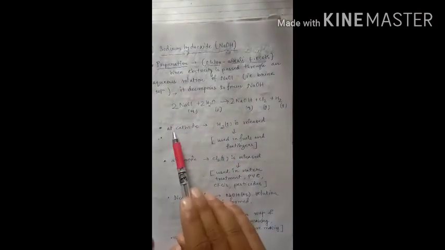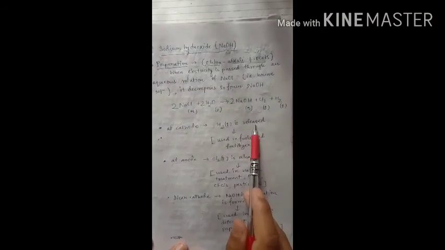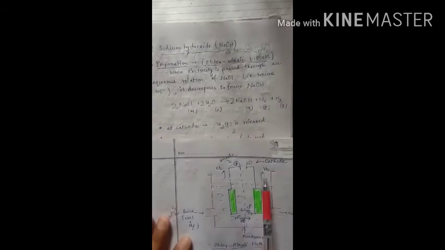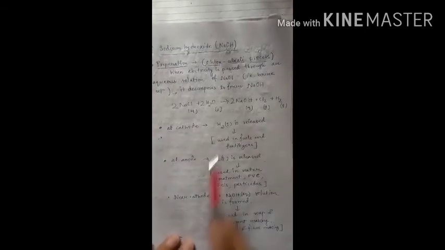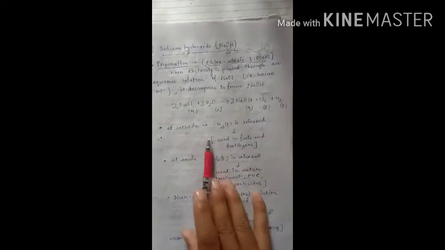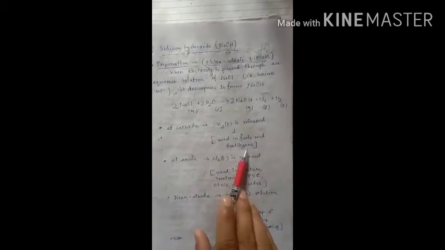At the cathode hydrogen gas is released, as we already observed in this diagram, and chlorine gas is released at the anode. The hydrogen gas released at the cathode is used in fuels and fertilizers.